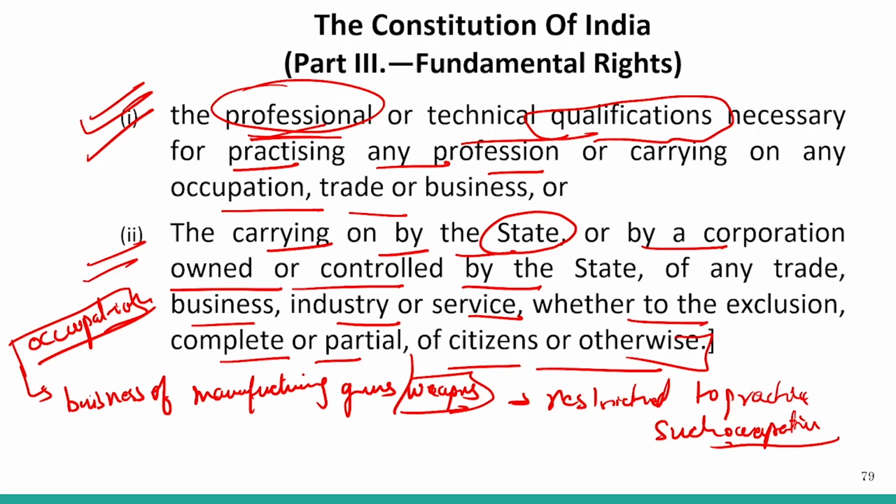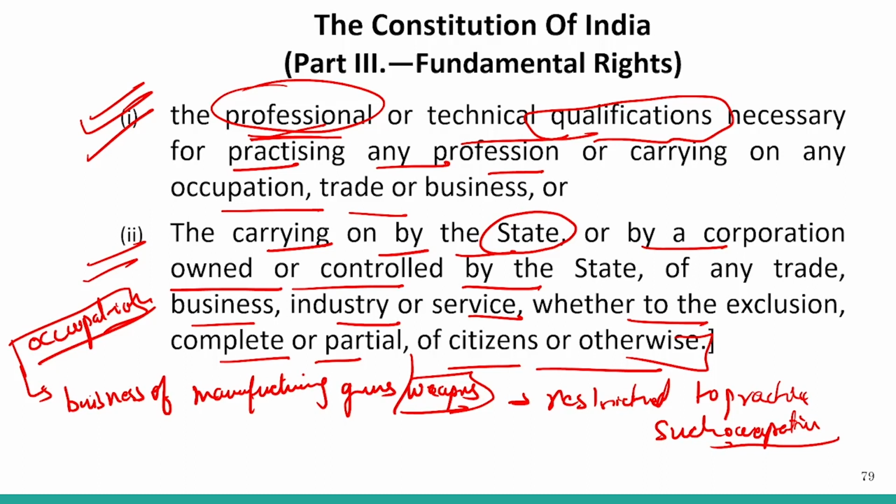So we have understood that all these fundamental freedoms mentioned in Article 19, starting from clause 19(1)(a) till clause 19(1)(g), have reasonable restrictions, which have been mentioned under subclauses 19(2) to 19(6). We have to remember which restriction under which clause applies to which fundamental freedom.